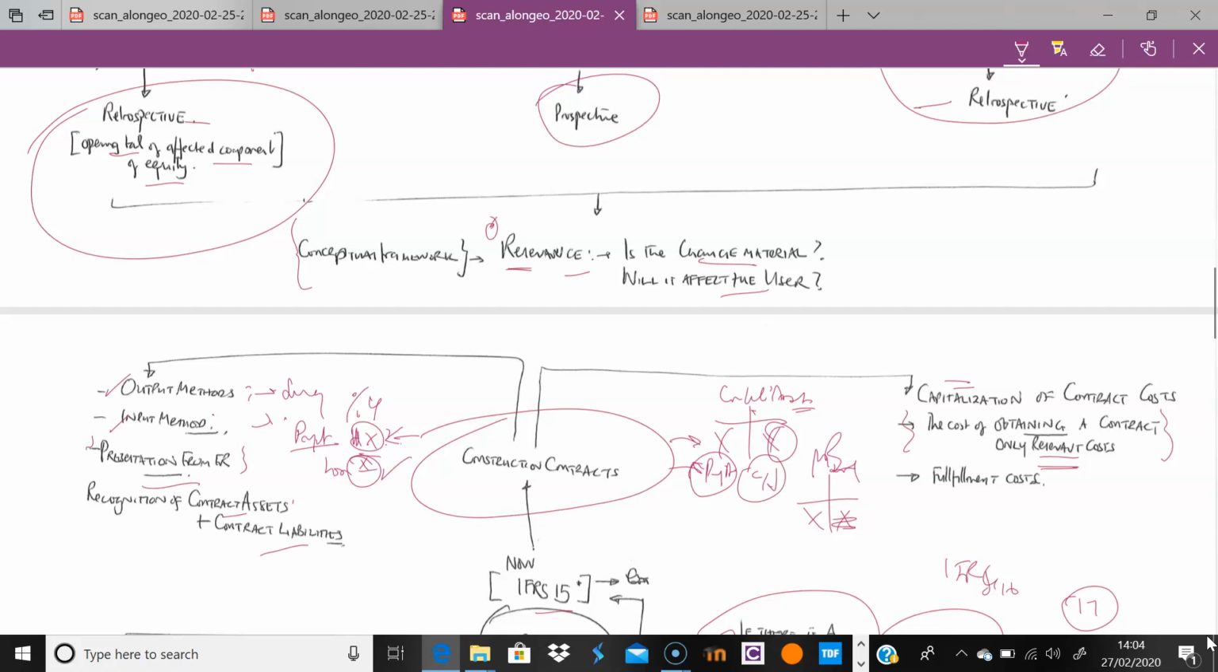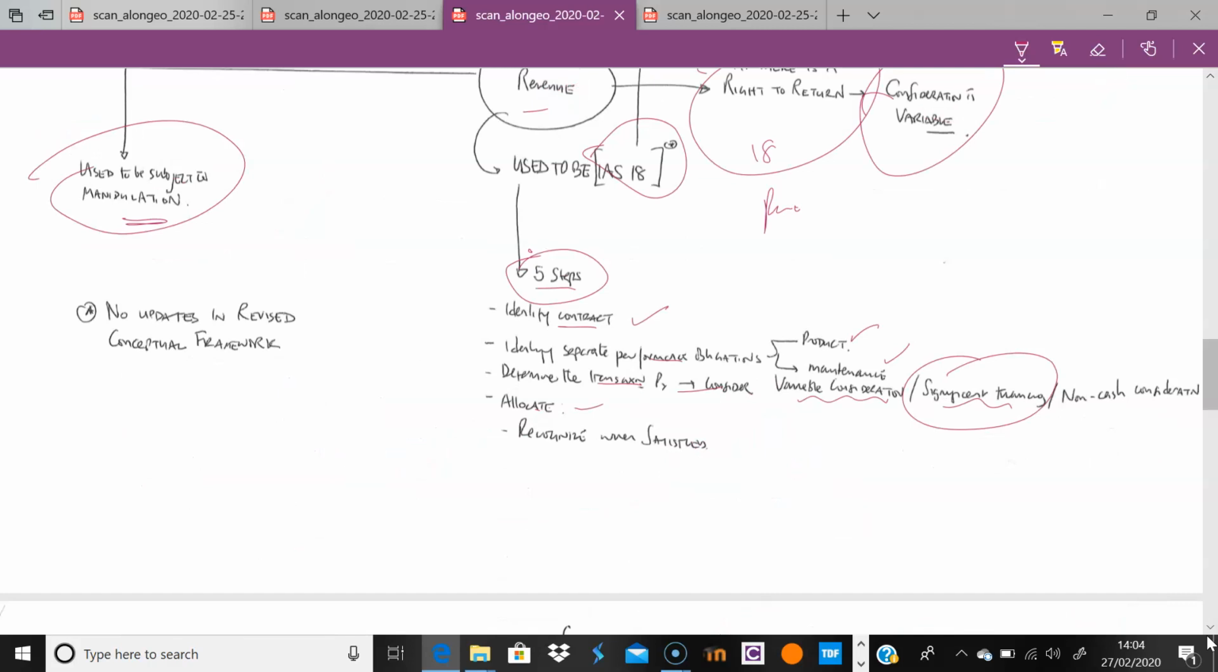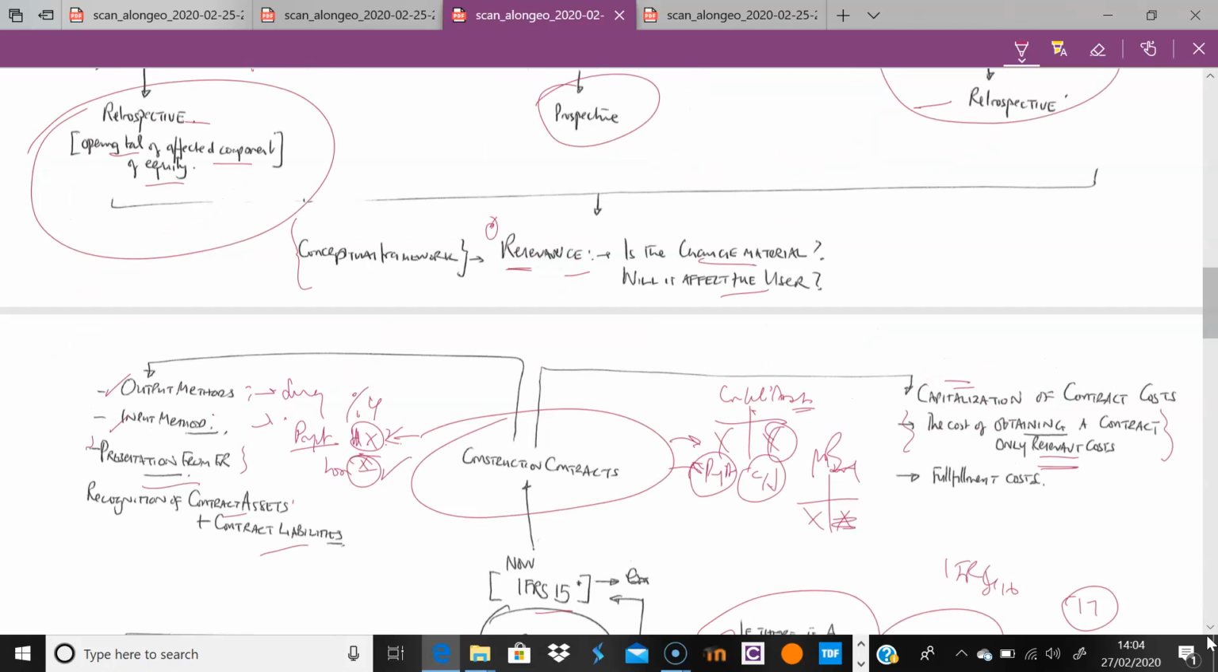So really, it's making sure we have the right figures in place. But as usual, this is just to point out things and try to find some relevance to the conceptual framework. There is no update in the relevant conceptual framework here, really. IFRS 15 is doing a good job on its own anyway. Okay.